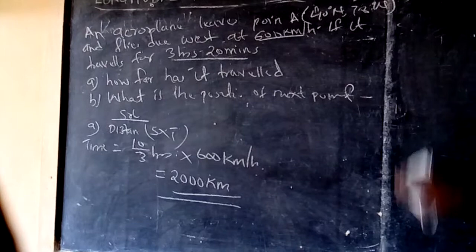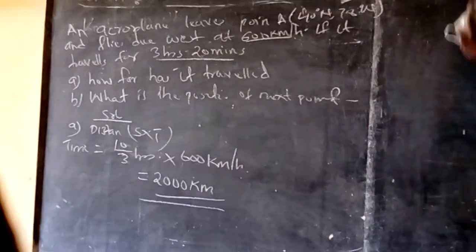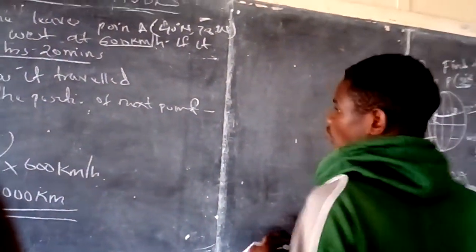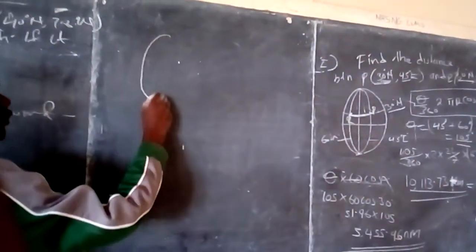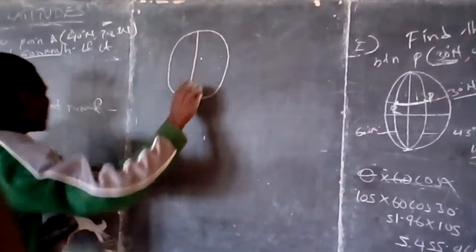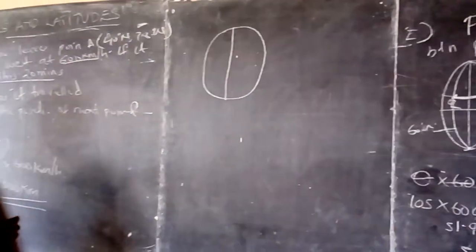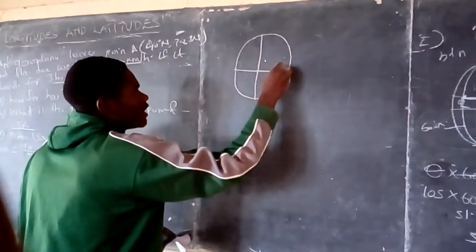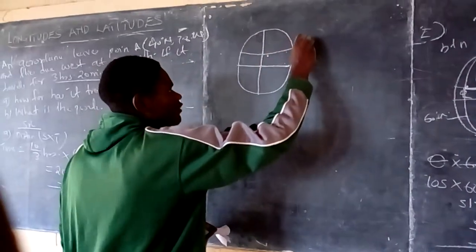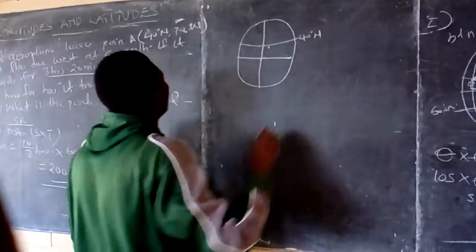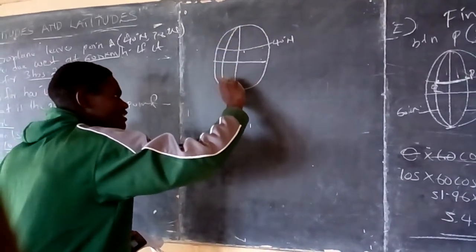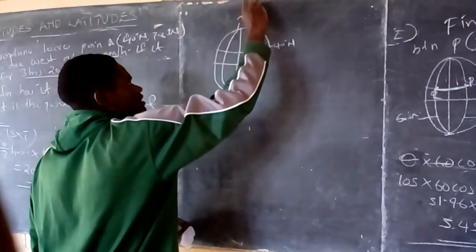Then the next part, they need the position. Look, it is very important to understand what is happening here. Let's first draw the globe and see what is happening here. We are told that an aeroplane starts at point A, and point A is 40 degrees north, this is my latitude, and 78 degrees west.